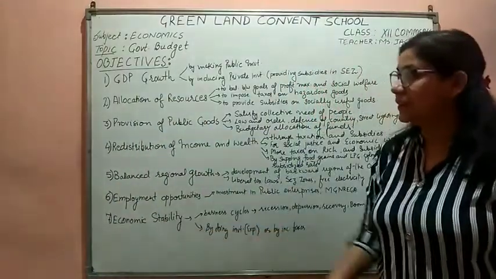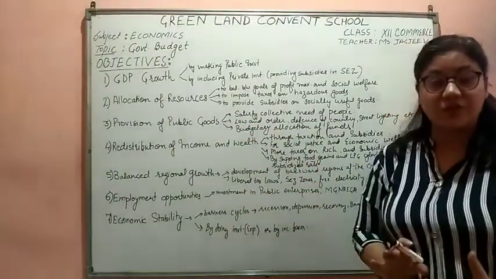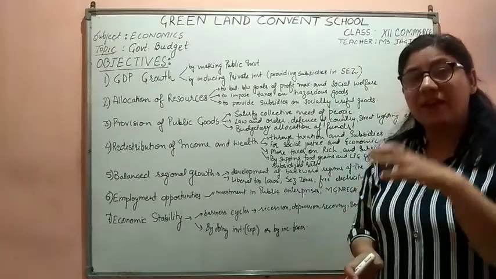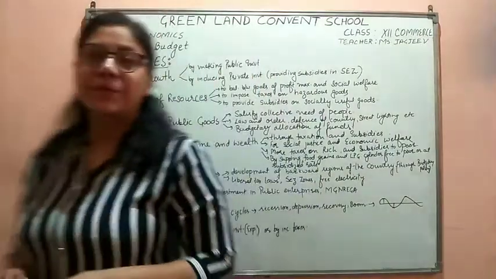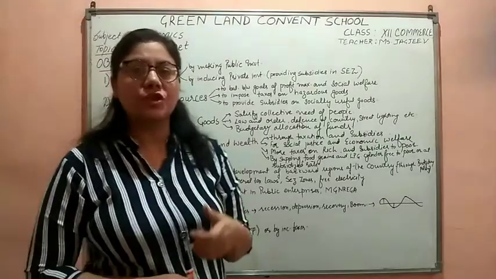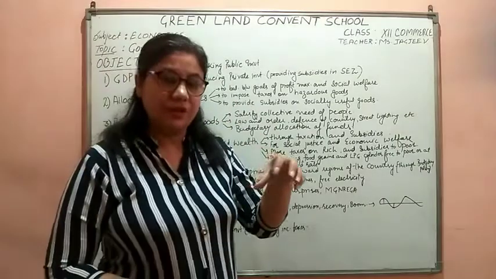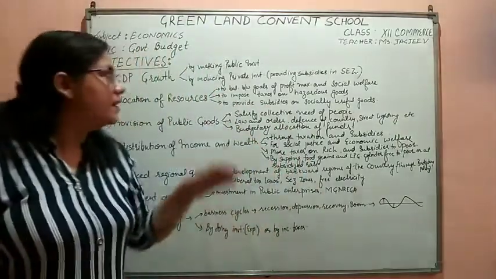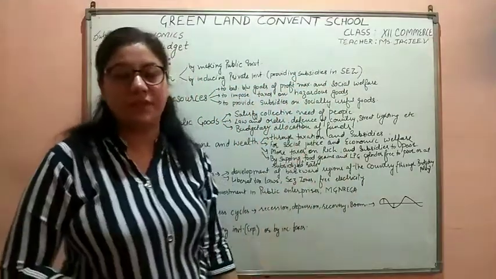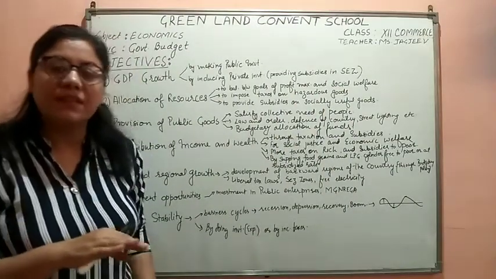The second objective is allocation of resources. Resources in every country are limited. Those resources are used by private entrepreneurs to earn profits. But what does the government want? The government wants social welfare also. So when I say allocation of resources, resources are distributed in such a way that there is a balance between profit maximization and social welfare. It should not only be profit maximization. It should also be accompanied by social welfare.